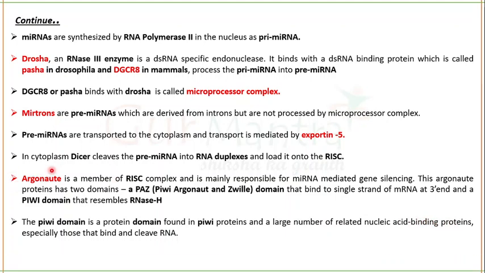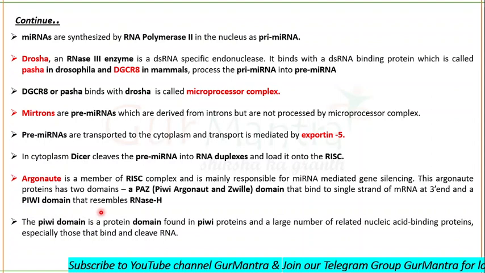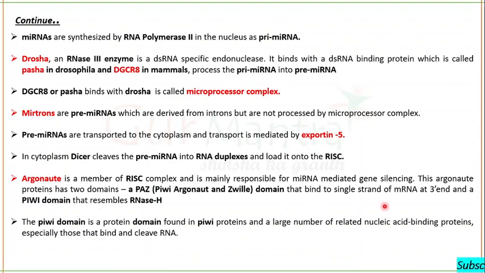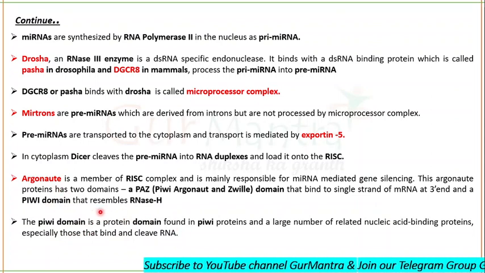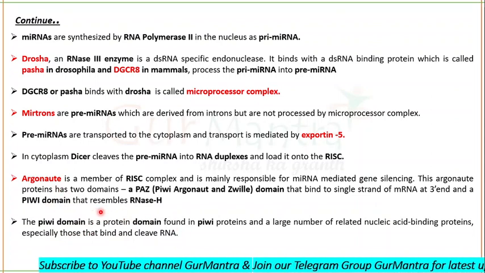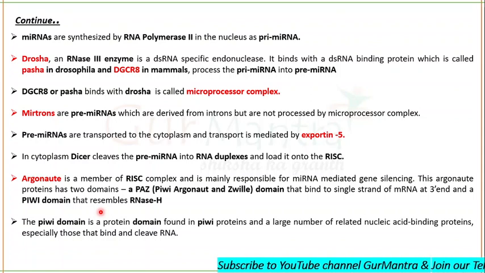Now, Argonaute is a nucleic acid binding protein, so it is also responsible for the cleavage of RNA. The PIWI domain is found mainly in those proteins which bind and cleave RNA. So Argonaute definitely is going to have the PIWI domain. Fine. The PIWI domain resembles RNase H, while the PAZ domain will bind to a single strand of RNA.